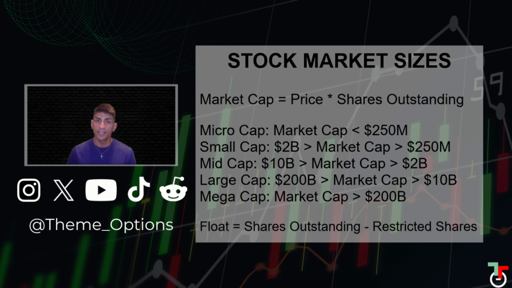One resource to get this information is bamsec.com. This will tell you the latest number of outstanding shares and the latest number of shares that cannot be actively traded. Some examples of shares that cannot be actively traded are institutional holdings and users who hold more than a 5% stake within the company.